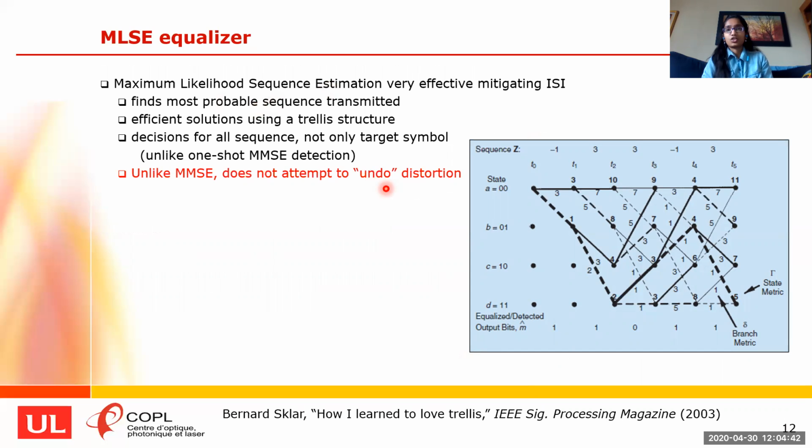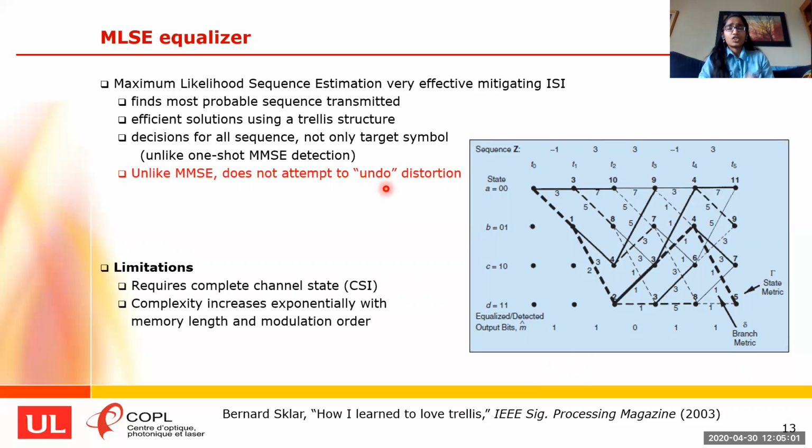Moving on to our next optimal equalizer, we have the MLSE equalizer, which provides a very efficient solution using the trellis architecture to mitigate the ISI. This finds the most probable sequence. Unlike the MMSE equalizer, which targets only the present symbol, this outputs the most probable sequence, deciding based on all the sequence information.